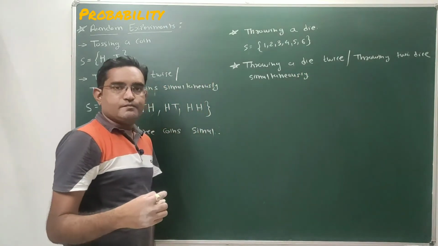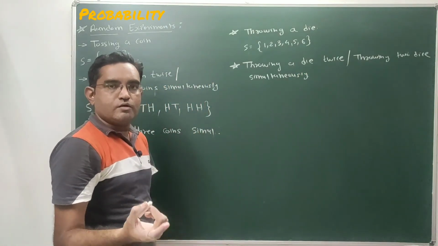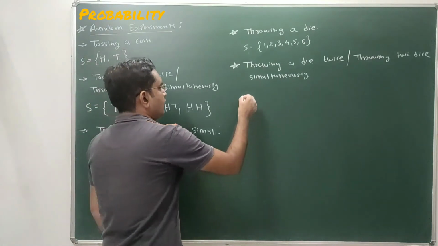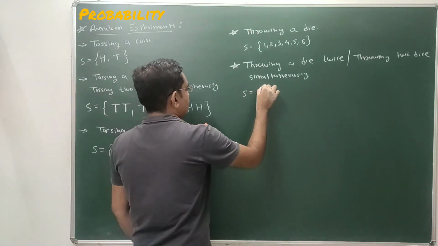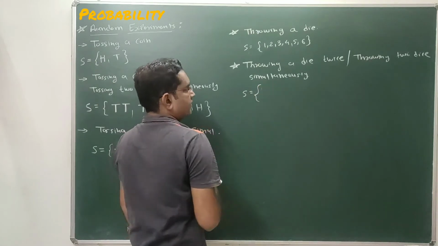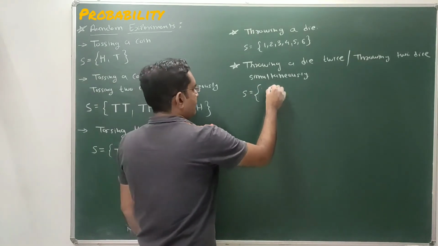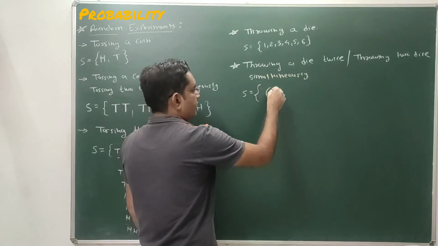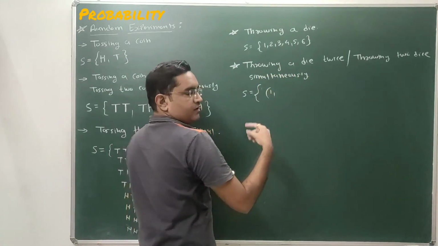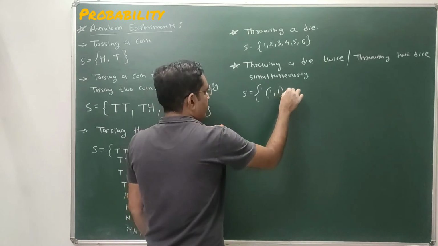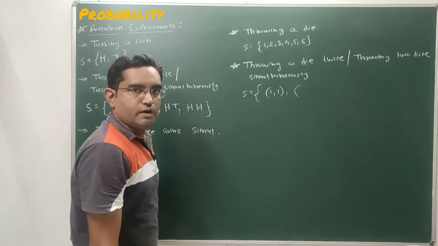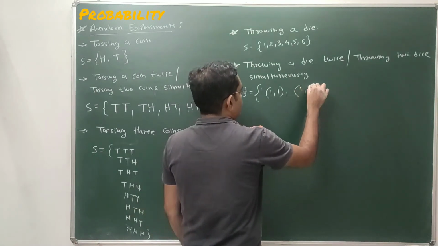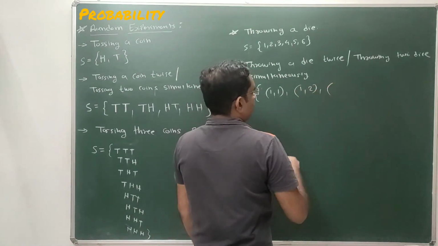Throwing 1 die twice, or throwing 2 dice simultaneously. So the total number of possible outcomes, here we are making the list of total outcomes. Possible outcomes of throwing a die twice: first time we get 1 on the die, second time also we get 1. That is the first possible outcome. Second possible outcome: first time we get 1, second time we get 2.